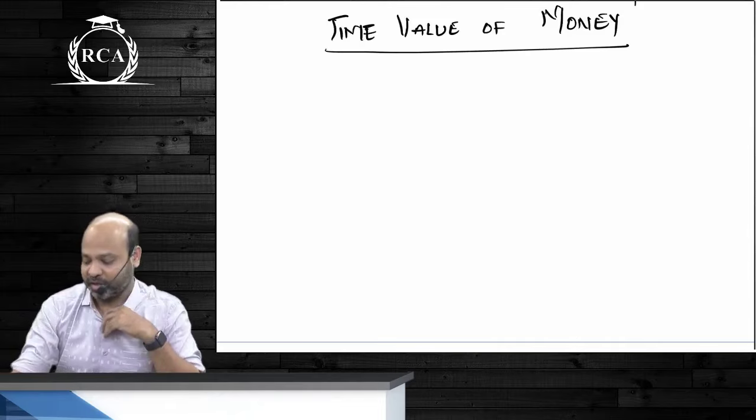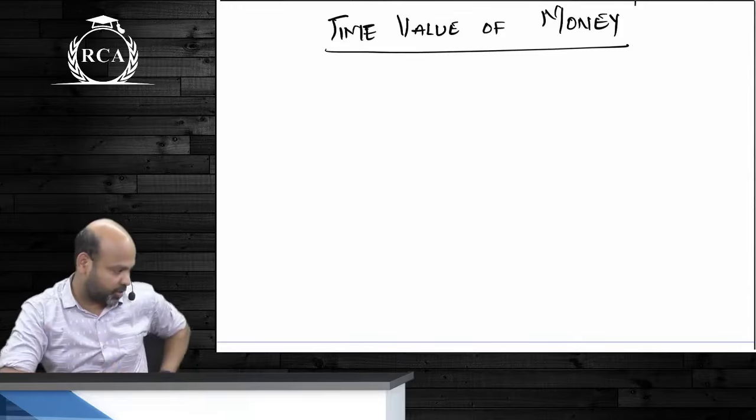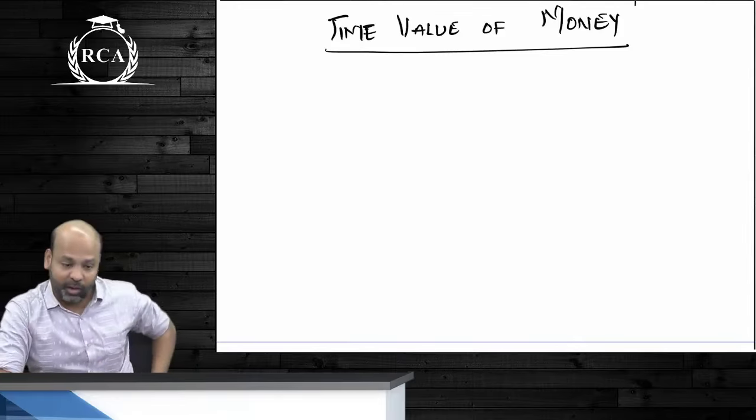Value of a rupee in today's date, which is going to be received in a future date. Very good. That's the definition of the word present value. Now, time value of money.